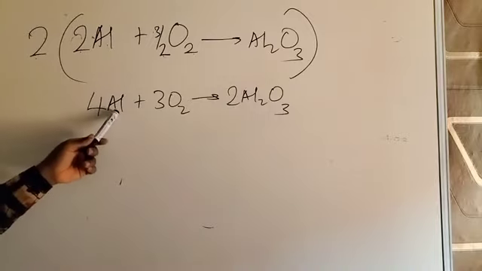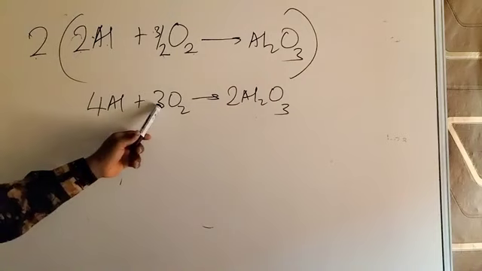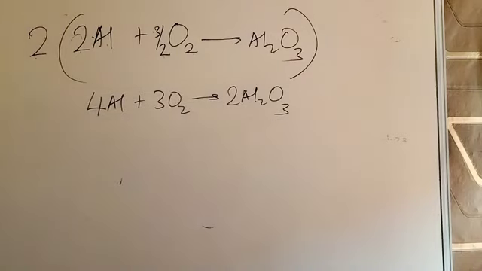If you check, you have a balanced equation. We have 4 atoms of aluminium, 2 times 2, 4. 6 atoms of oxygen, 3 times 2 is 6, 2 times 3 also 6. We now have a balanced equation. So, having done that, let us continue.